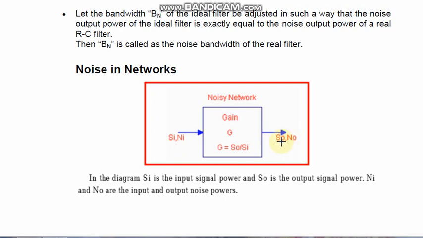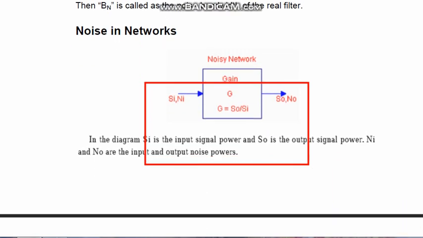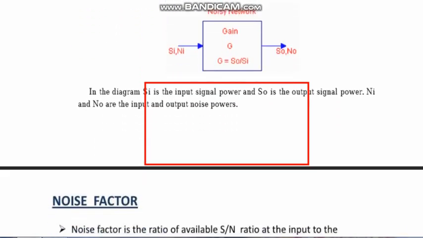The signal output will be G multiplied by Si, because the output is always gain multiplied by input. In the same way, the noise output will be G multiplied by Ni. Keep this in mind for further considerations.